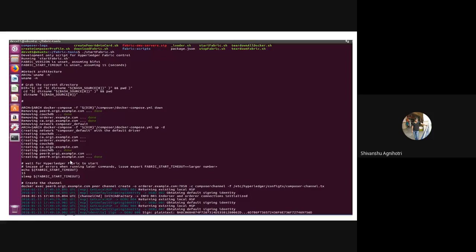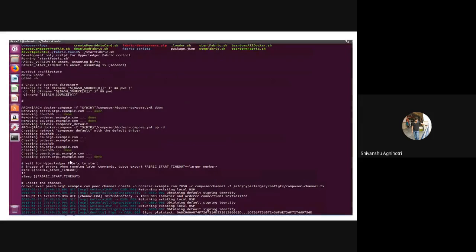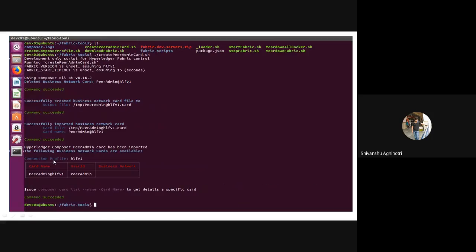You have to download all the Fabric files and all the Composer files, and for managing your network you have to run these commands. First you have to download all the Fabric files, and then you need to start your Fabric. As soon as you start Fabric, you are going to get connected to your network, and you can manage your peer admins, the peers, and the organizations.